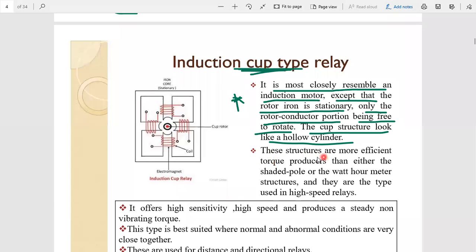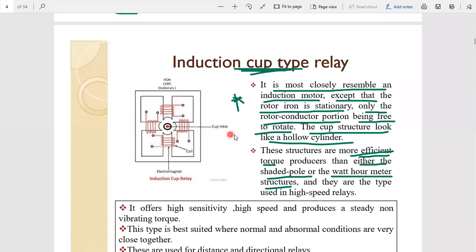Now these structures are more efficient because of this structure. It can produce more efficient torque compared to the previous one. It can produce more efficient torque than either the shaded pole or watt-hour meter structure. So because of this arrangement, we can get better torque compared to the remaining structures.